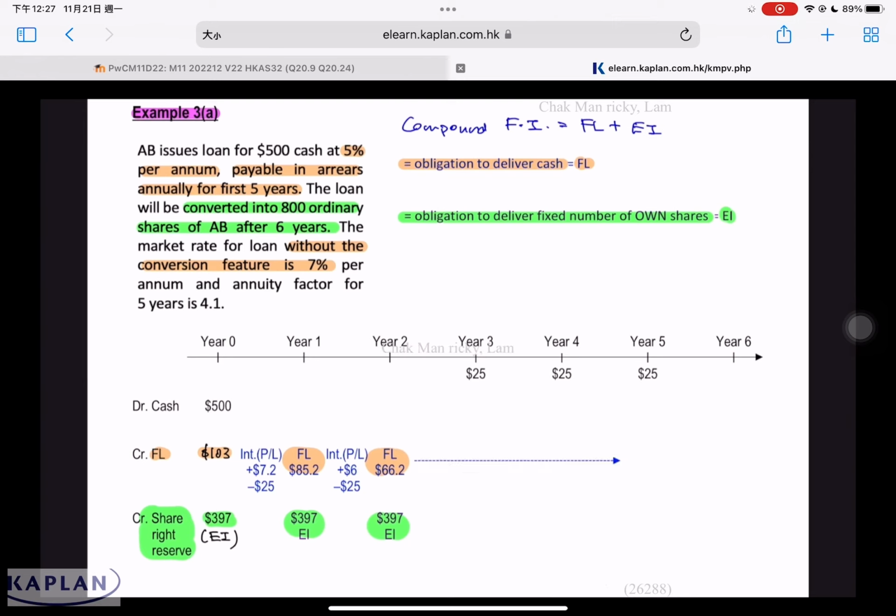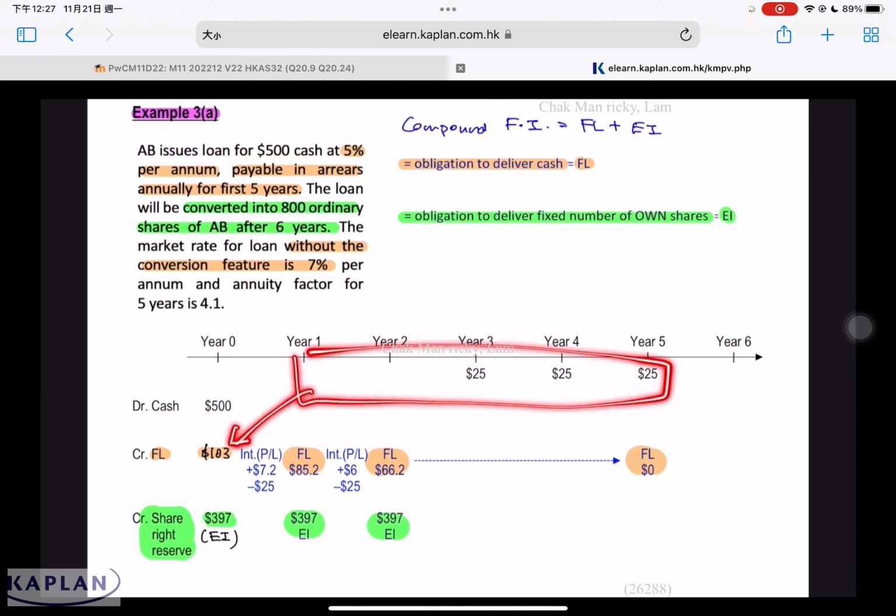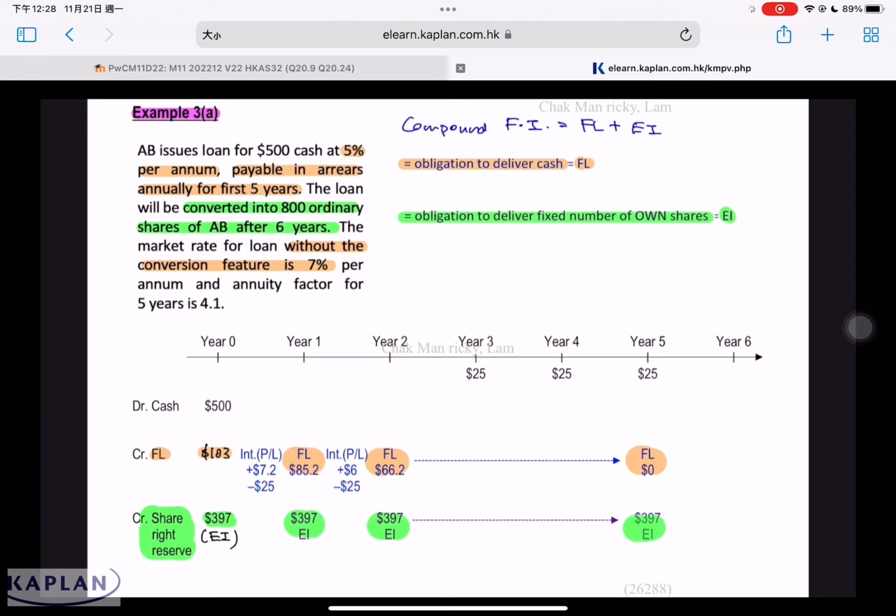Financial liability at year 5 will become 0. In substance, the $25 we pay every year, we're paying for the 103 and the interest over the 5 years. That's the substance of the arrangement. This liability will be paid off after 5 years. Equity after 5 years will remain at 397. When we issue shares to the investor, at the end of year 6, we have to debit share rights reserve, the 397. Then we have to credit share capital 397. This will be done at year 6.